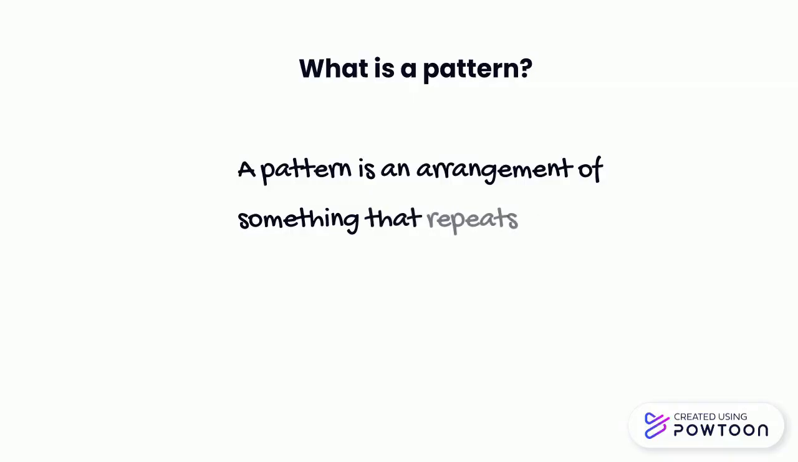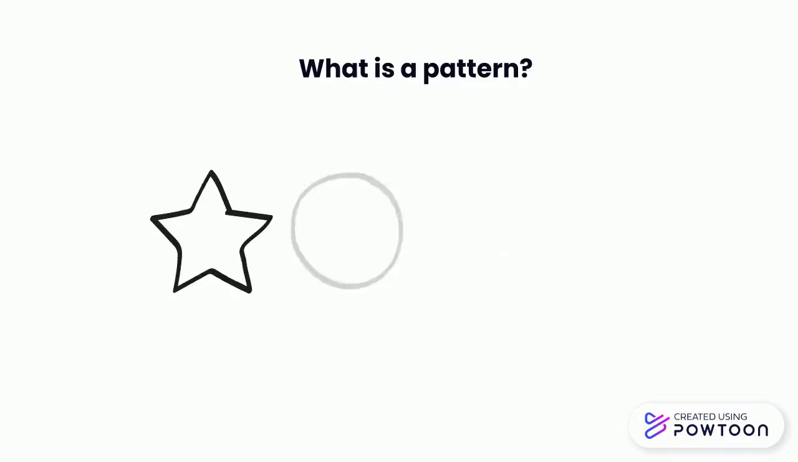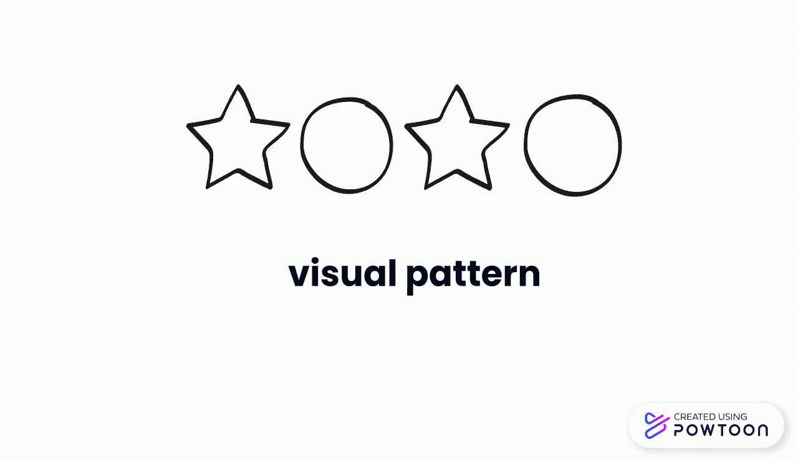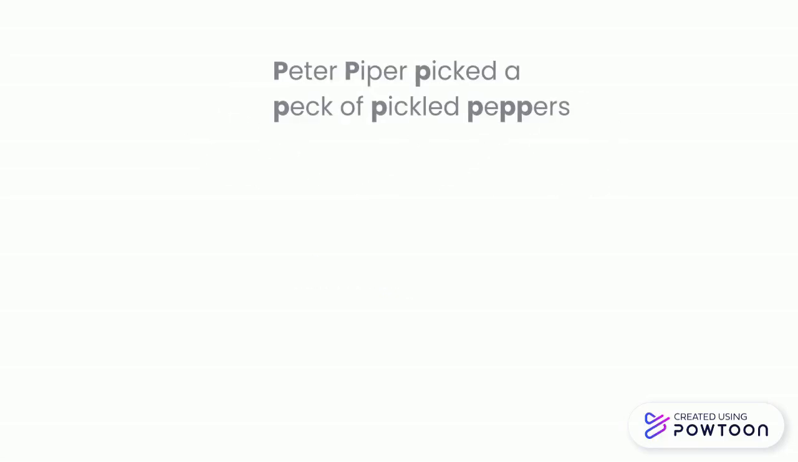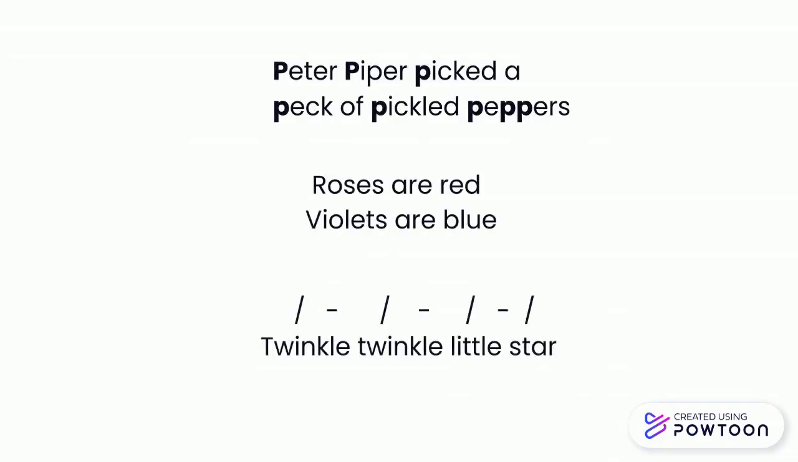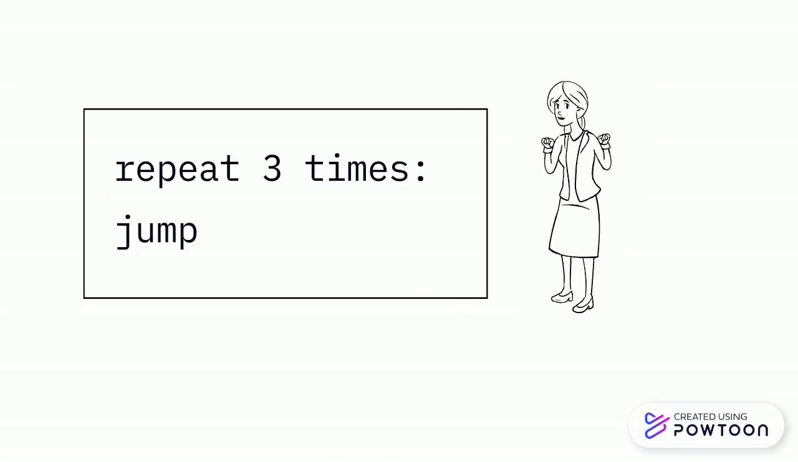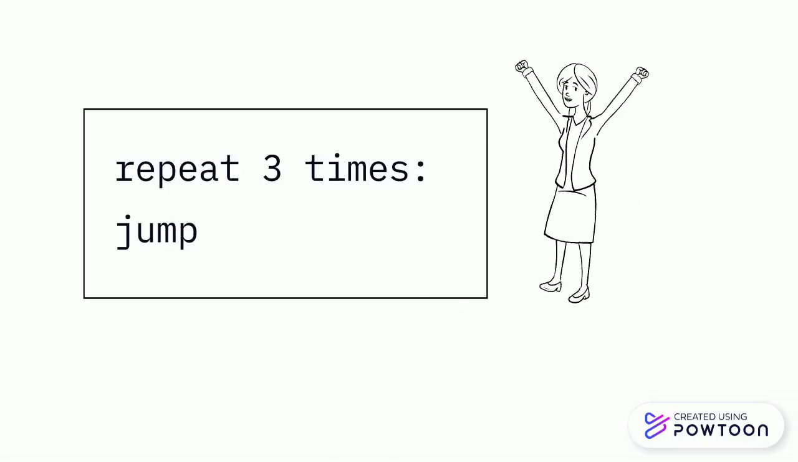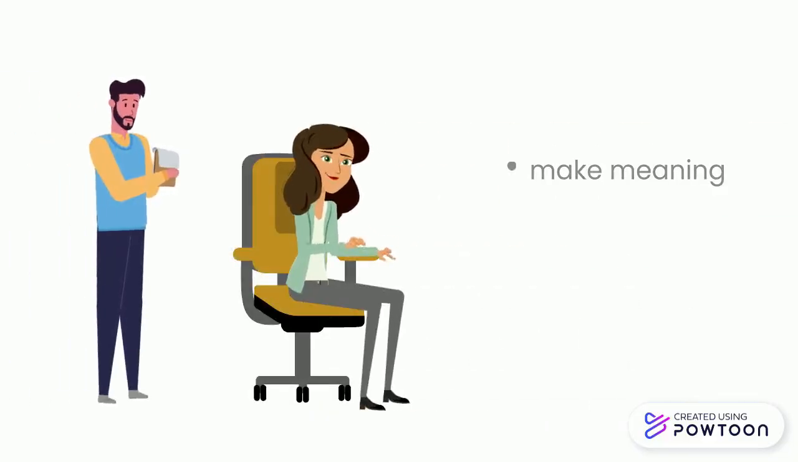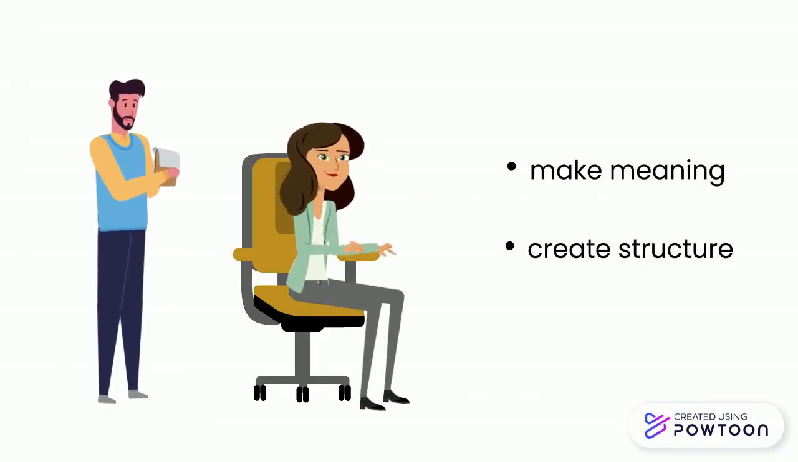First, let's talk about what a pattern is. A pattern is an arrangement of something that repeats in a way that you can predict. For example, if I drew a star, then a circle, star, circle, that is a visual pattern. In poetry, patterns can happen with sounds, words, or the rhythm of the lines. In coding, patterns may look like this. This is a pattern because the program or code repeats the same action over and over again. So, both poets and coders use patterns to make meaning and create structure in their work.